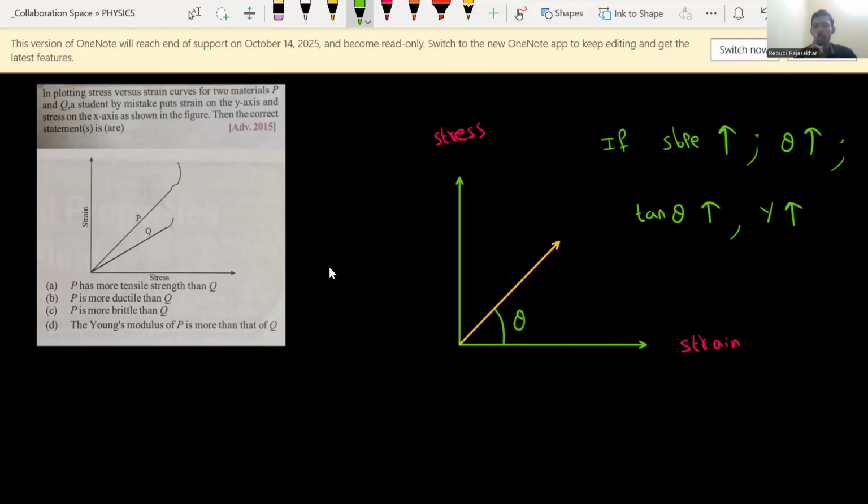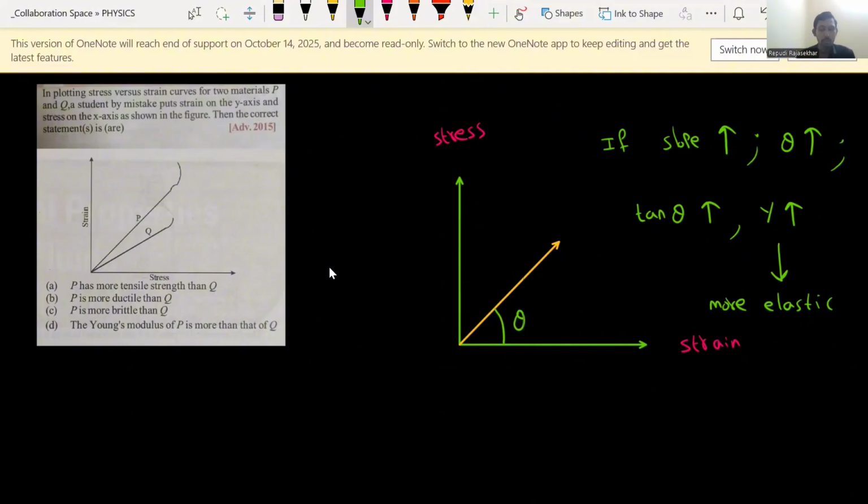I repeat again, because this is the most important point. Along the x-axis we have taken strain, along the y-axis we have taken stress, and due to the stress, strain is also increasing. Hooke's law holds only for a certain limit. Now, if the slope is increasing, that means tan theta is increasing. If tan theta increases, Young's modulus also increases. Young's modulus increasing means the given material is more elastic in nature. This is the basic graph, and whatever fundamentals are required, I have given here.